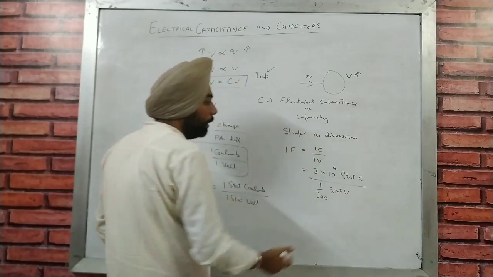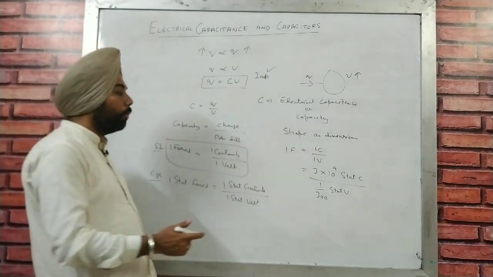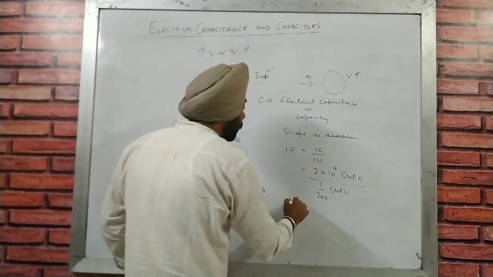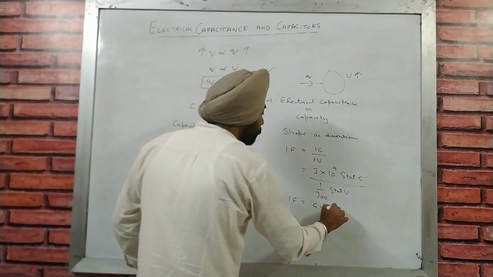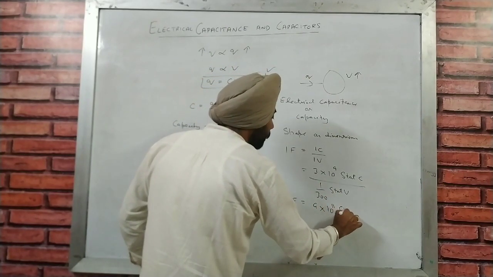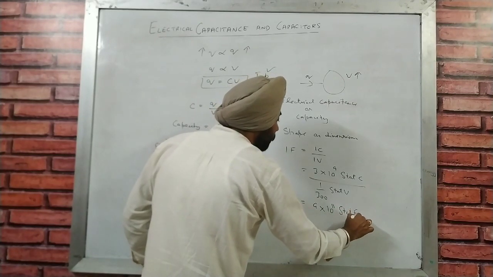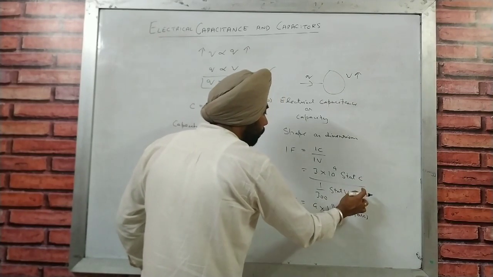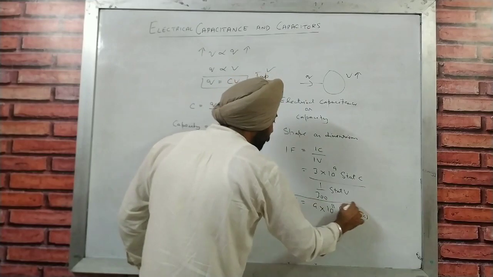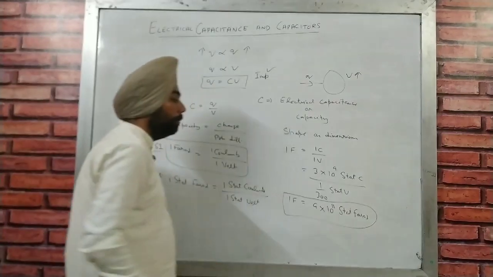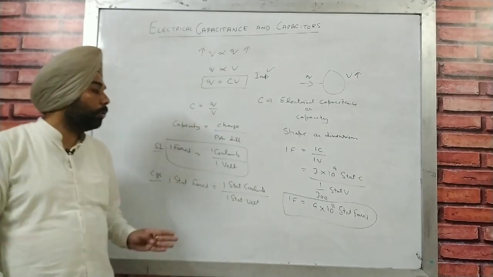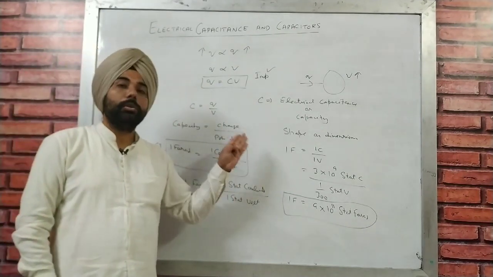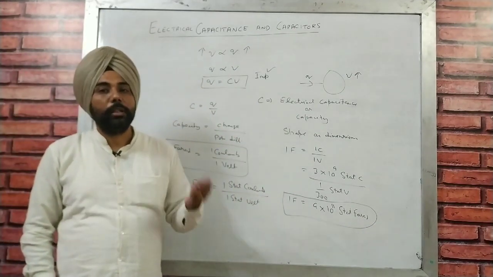So therefore 1 farad is going to be 9 into 10 raised to power 11 stat farad. Obviously stat coulomb over stat volt is stat farad. This is a very important relation for numerical purposes if we want to convert SI units into CGS or CGS units into SI units.